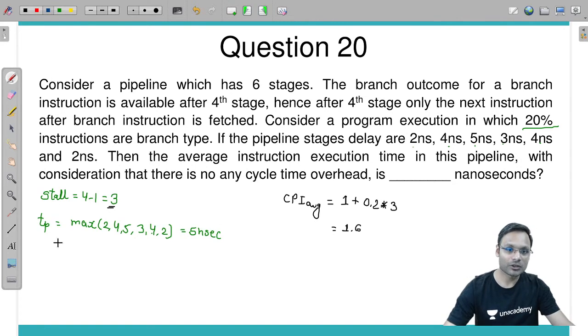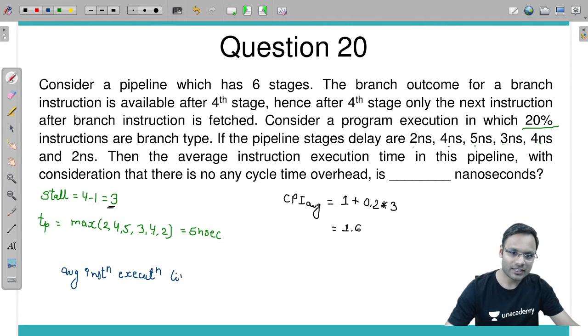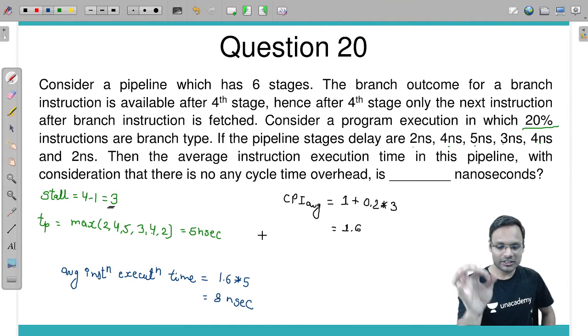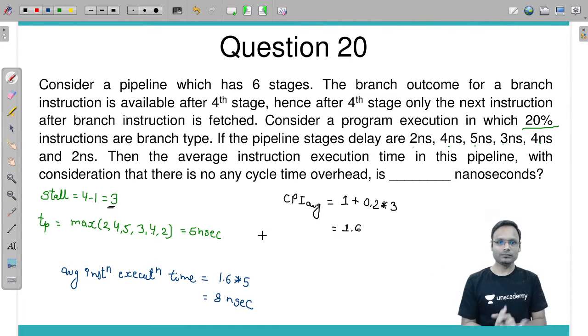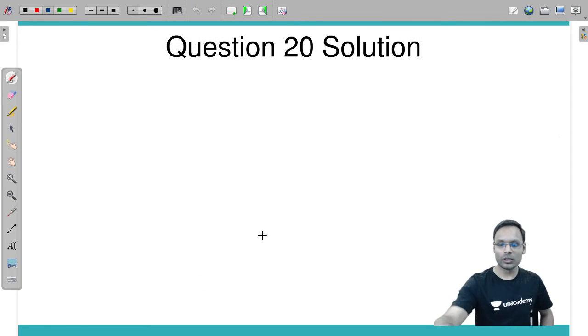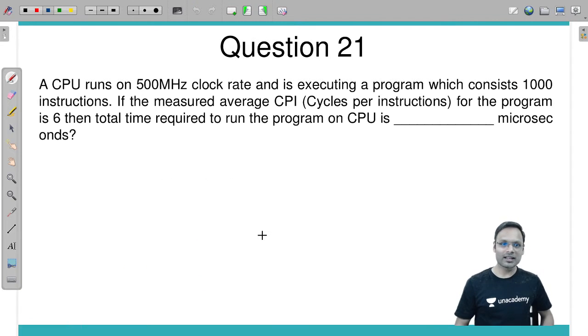So my answer for the question is average instruction execution time is equal to 1.6 into 5, 8 nanosecond. 8 nanosecond will be the average instruction execution time. Cool, clear, understood?